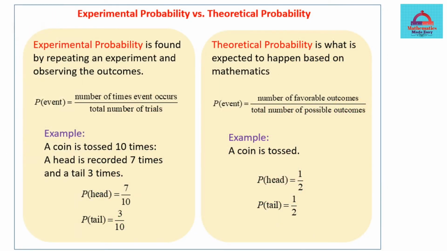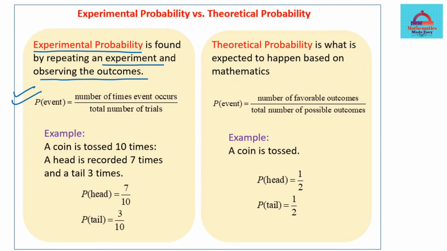Okay, so just to make it clearer, I made a table of the basic differences between these two types of probabilities. Let's discuss that one by one. We are first looking at experimental probability. As we saw in the last slide, here it is a real life situation where we are conducting the experiment. When we do the experiment, we note down the outcomes, the possibilities, the observations, and looking at those observations or outcomes, you define your probability.